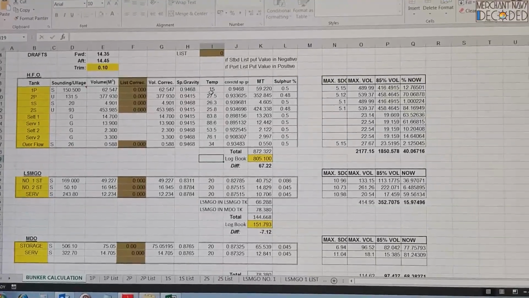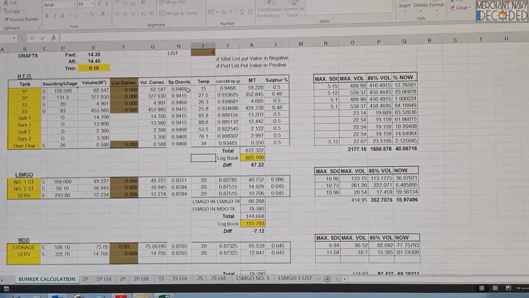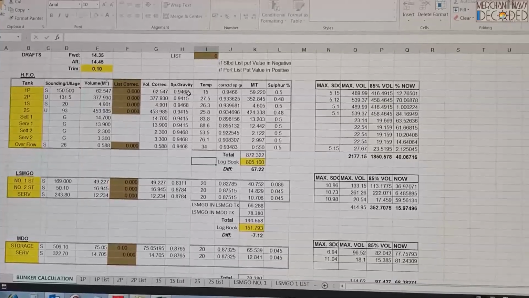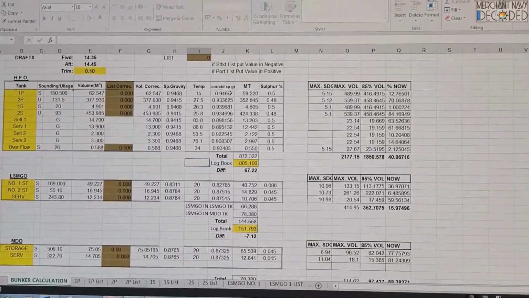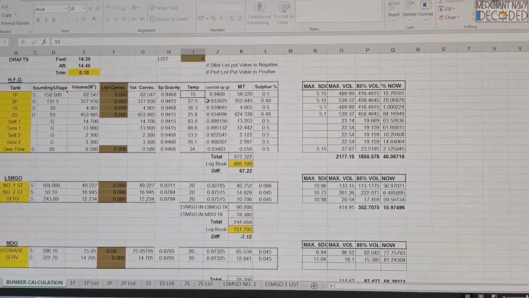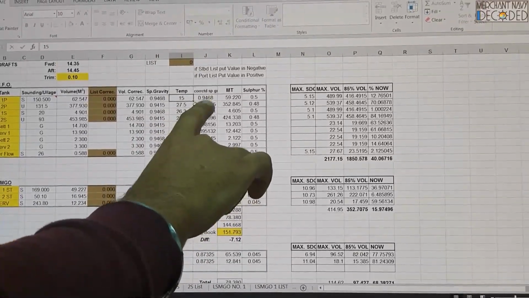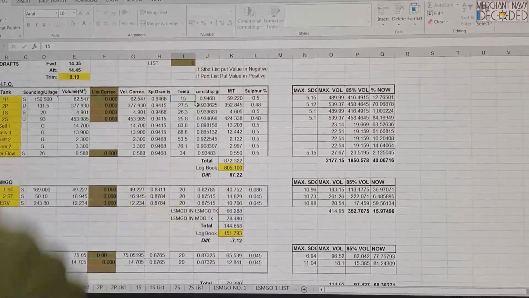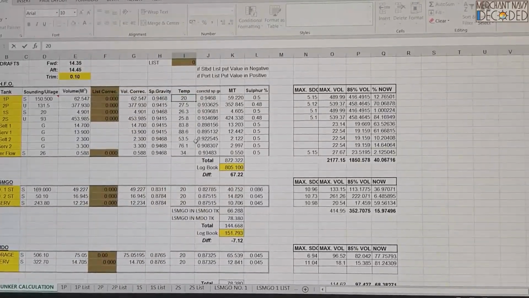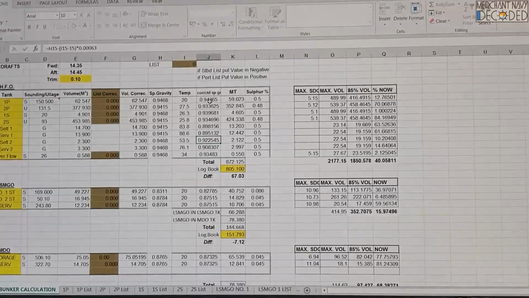See, at 15 degrees centigrade, the density was 0.9468. But with temperature, the density changes. Now they have put this formula automatically over here. I'll put the temperature, and the corrected density of the fuel, which is this right now, will change automatically. Say I put 20 degrees temperature. The density has become 0.94365.